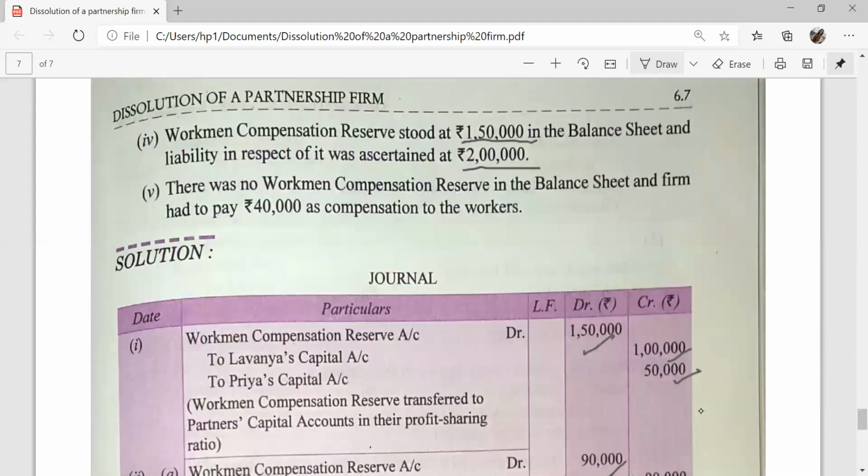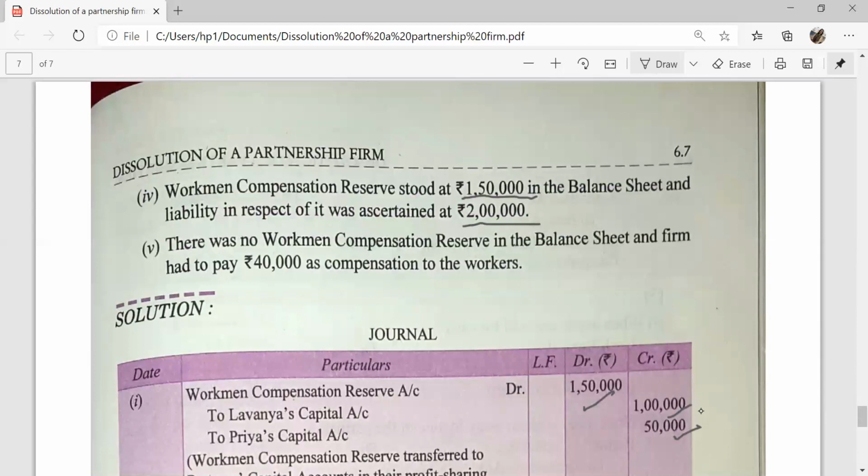And the last transaction is, there was no workman compensation reserve in the balance sheet and the firm had to pay rupees 40,000 as compensation to the worker. Workman compensation reserve is not there, then only the liability payment entry will be made, that is realization account debit to bank account.